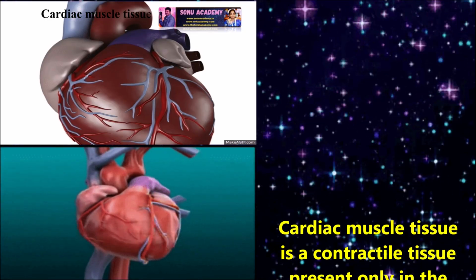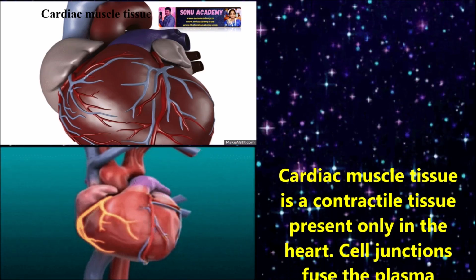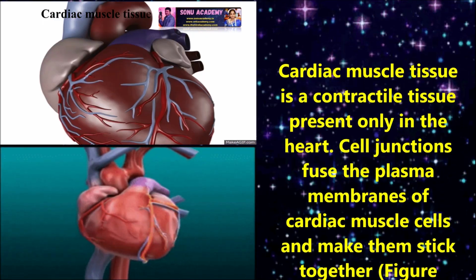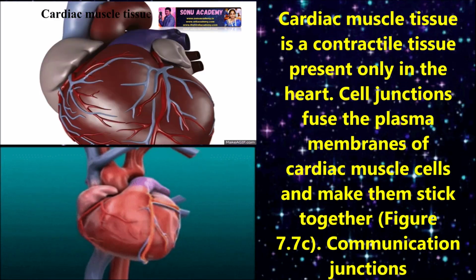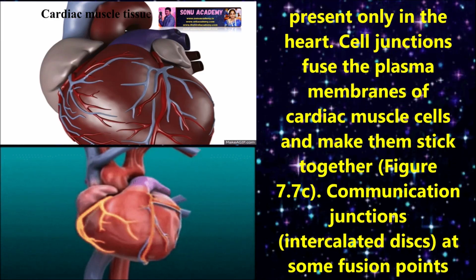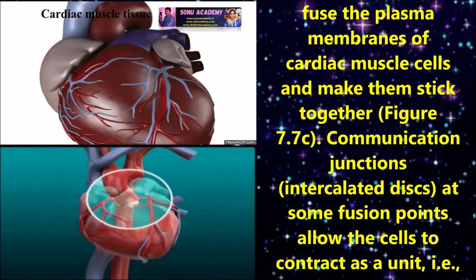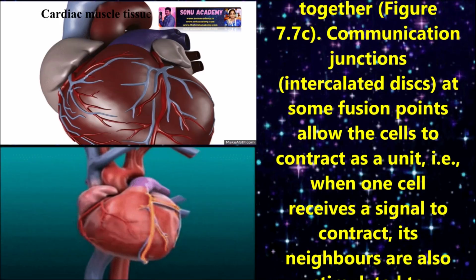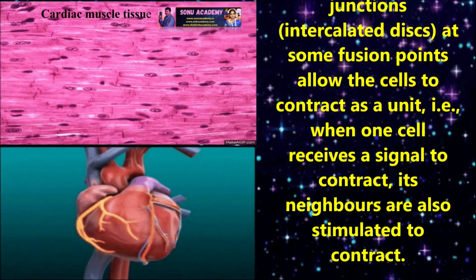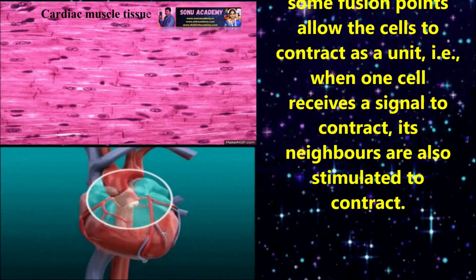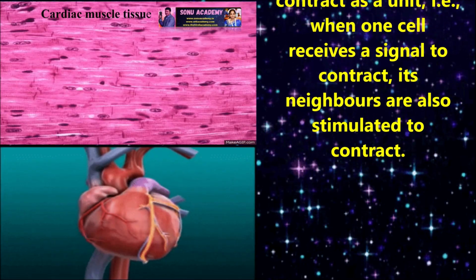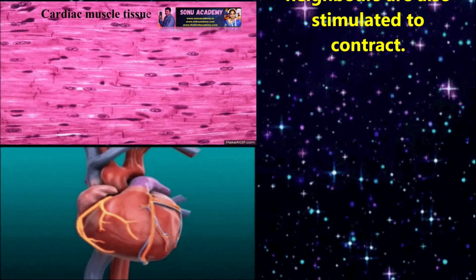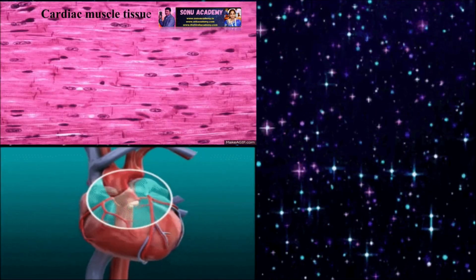Cardiac muscle tissue. Cardiac muscle is a contractile tissue present only in the heart. Cell junctions fuse the plasma membranes of cardiac muscle cells and make them stick together. Communication junctions at the same fusion points allow the cells to contract as a unit, that is, when one cell receives a signal to contract, its neighbors are also stimulated to contract.